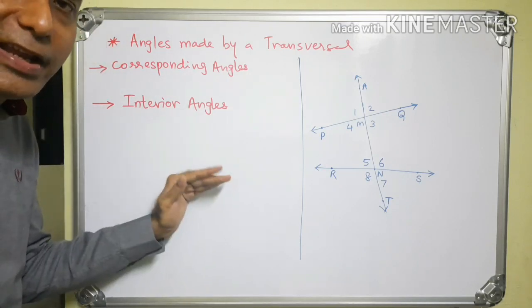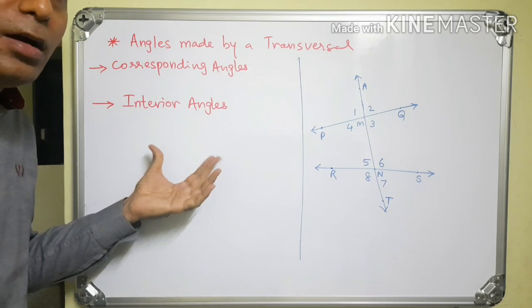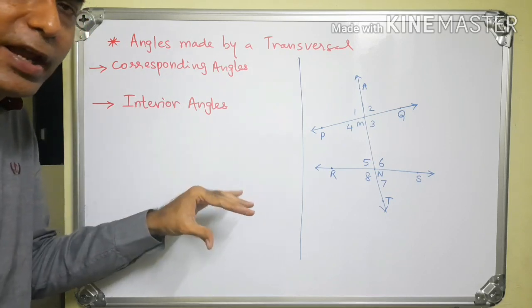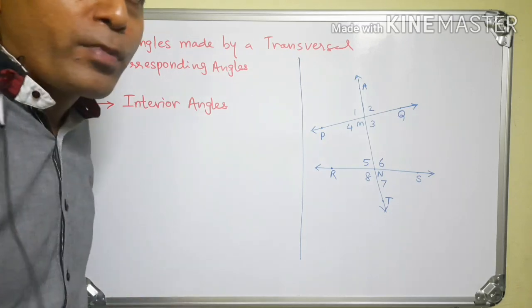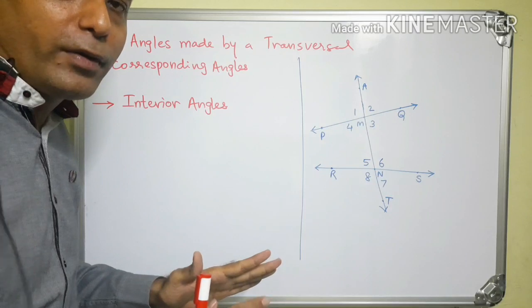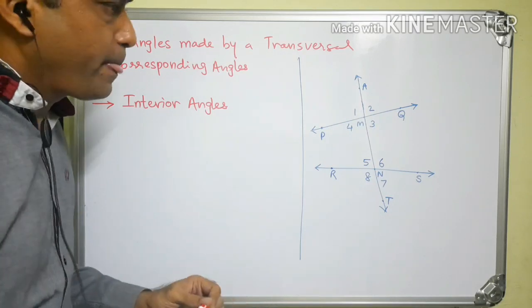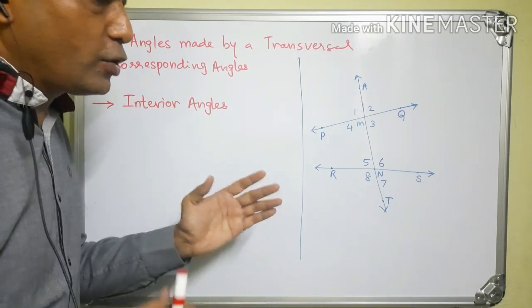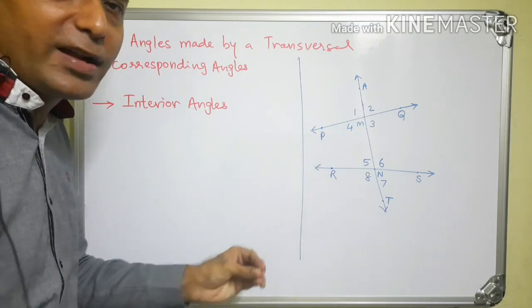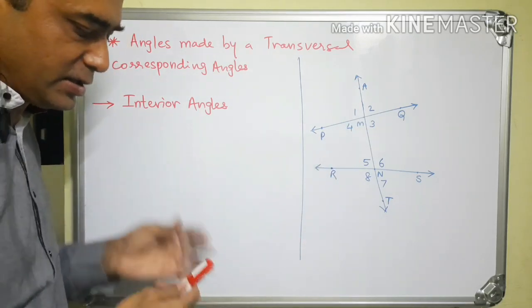Now what is interior? Interior means, as you may know from the name itself, inside. Now the pair of angles which is on the same side of the transversal and those angles are inside the given lines, that pair of angles is called interior angles.